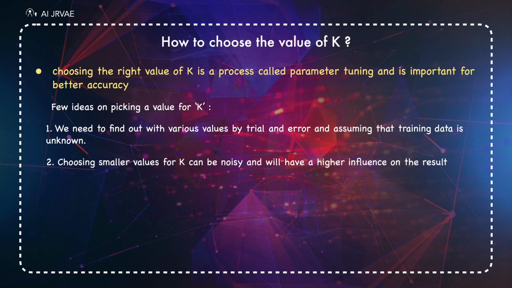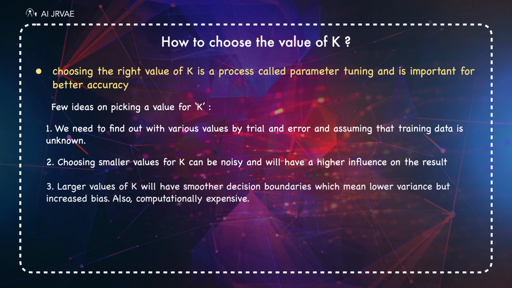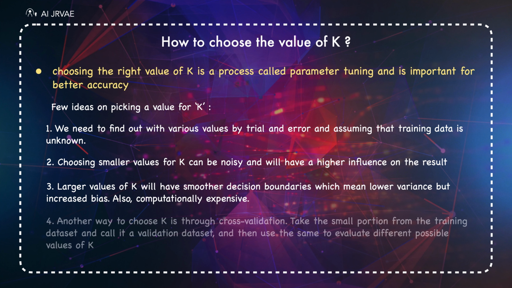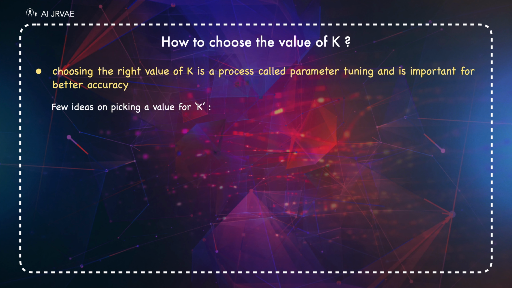Choosing smaller values for k can be noisy and will have a higher influence on the result. Larger values of k will have smoother decision boundaries, which means lower variance but increased bias, and are also computationally expensive. Another way to choose k is through cross-validation. Take a small portion from the training dataset and call it a validation dataset, and then use the same to evaluate different possible values of k.